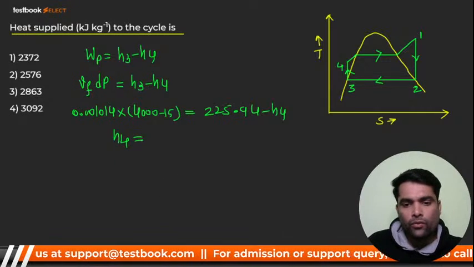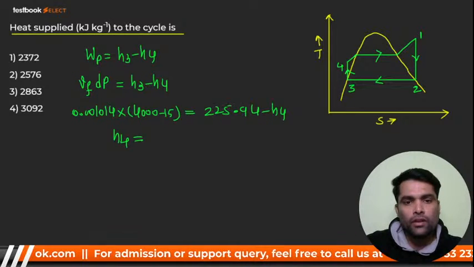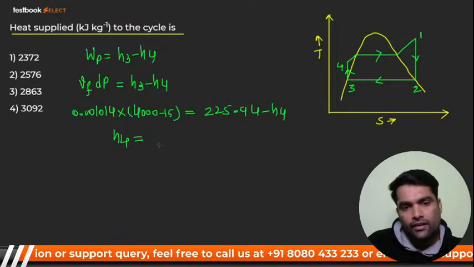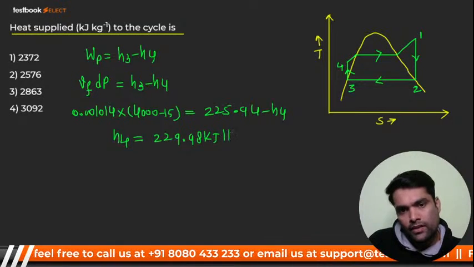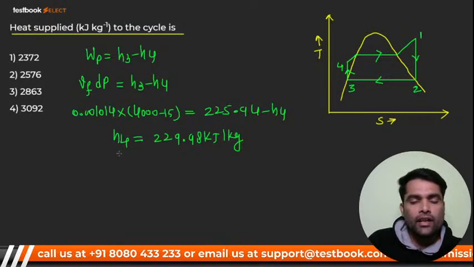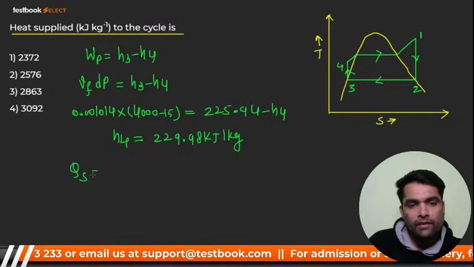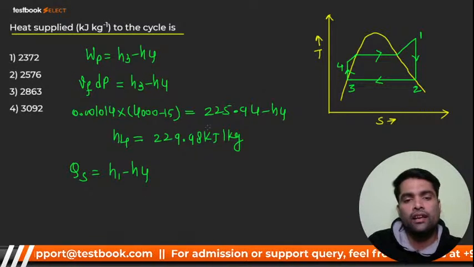From here you'll get H4, and H4 will be 229.98 kilojoule per kg. Now that we have H4, you know that Q supplied will be H1 minus H4 in the Rankine cycle.